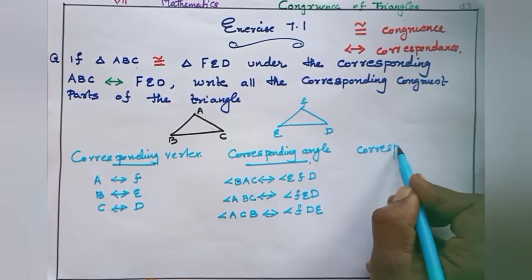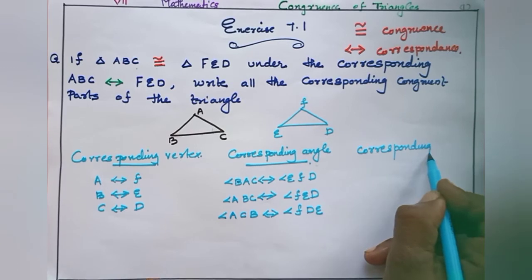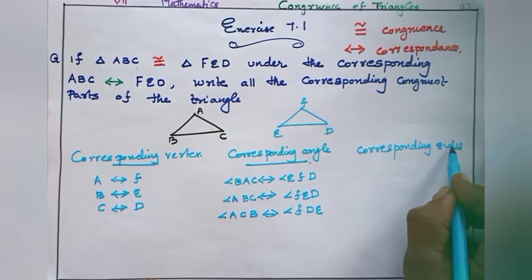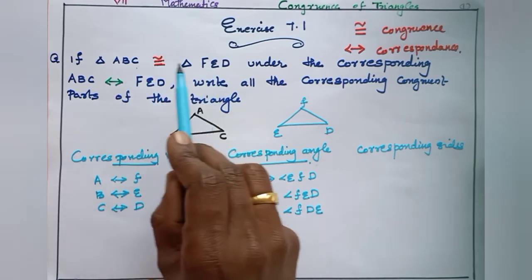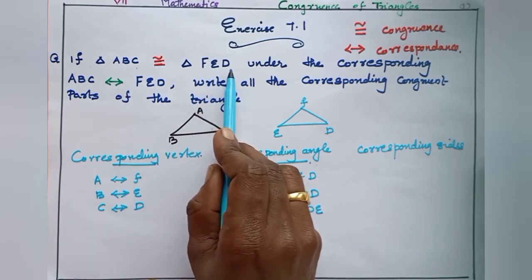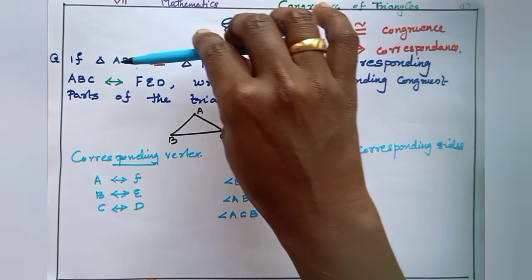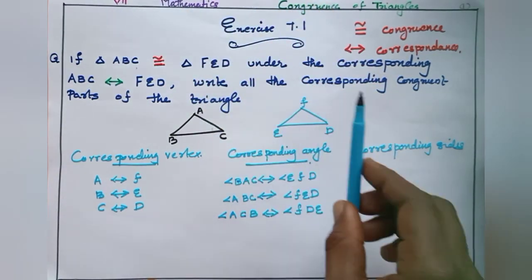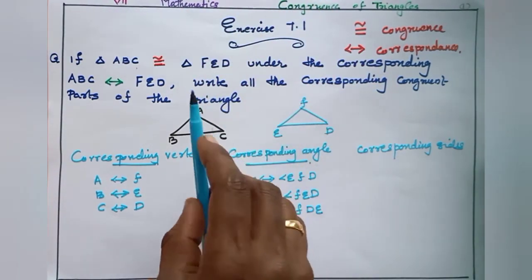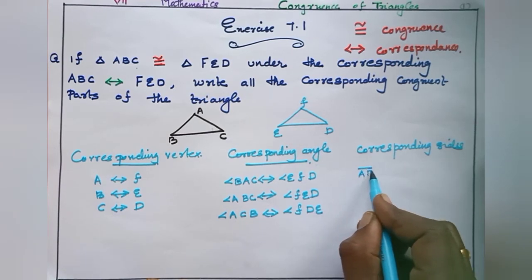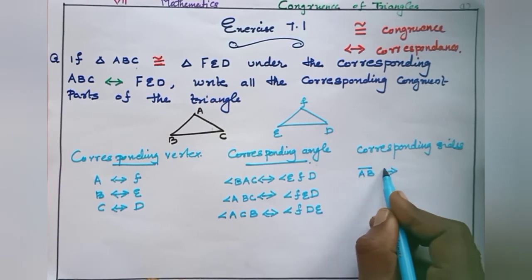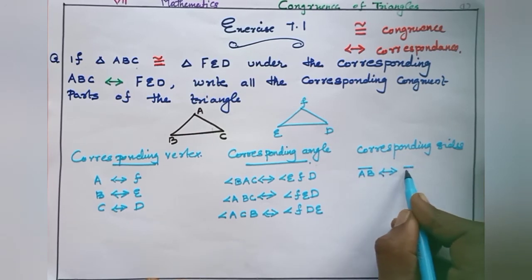Then corresponding sides. See the names ABC and FED. That means AB lies along FE. So side AB corresponds to line segment FE.